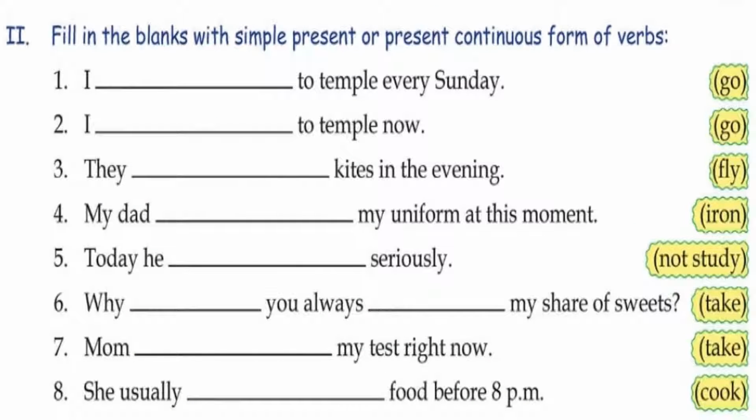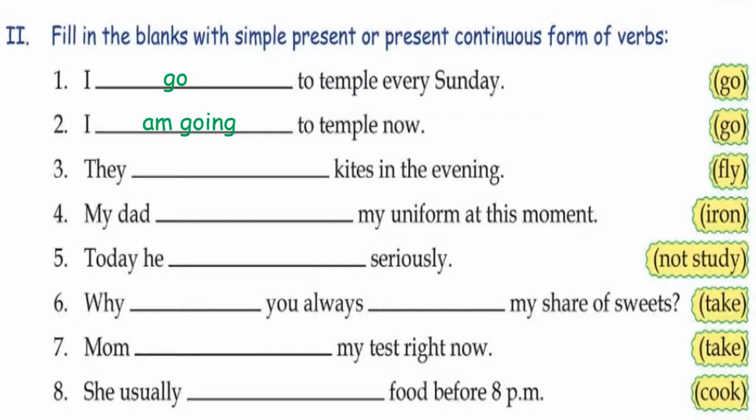Now, Roman number 2, children, you have to fill in the blanks with simple present or present continuous forms of the verb. So, children, how will you know where to fill simple present and where to fill present continuous tense form of verbs? Simple present tense is which is in your habit, or which is a universal truth, or which you do every day. And present continuous tense means which you are doing now at this moment. Like, I dash to temple every Sunday. So, children, it is in your habit which you do usually. So, I go to temple every Sunday. But next one, I dash to temple now means at this moment you are going. So, what will we write? I am going to temple now.